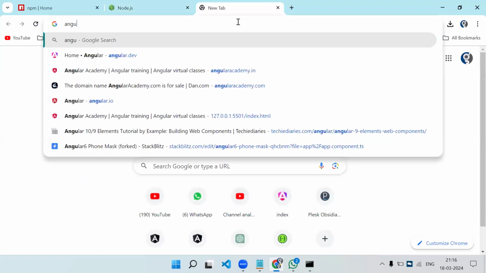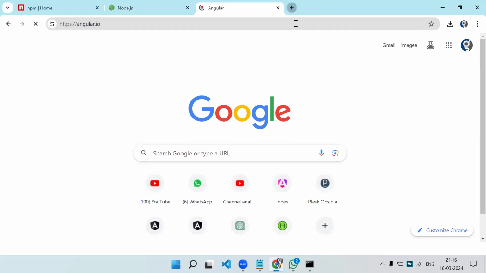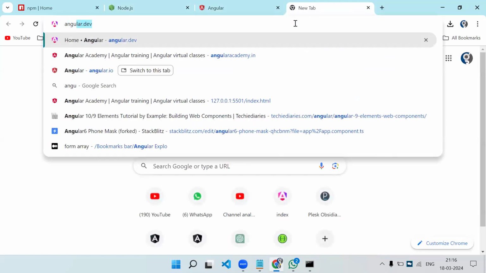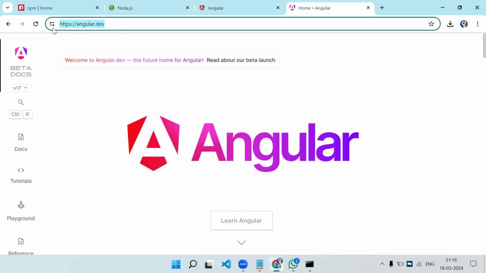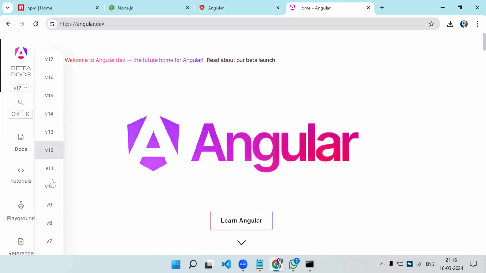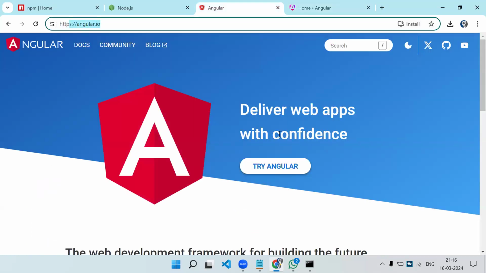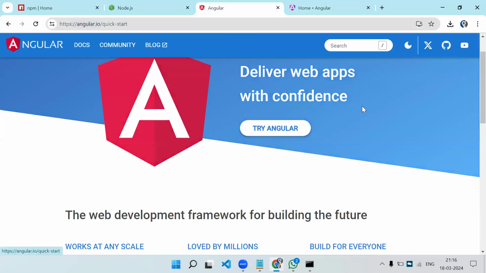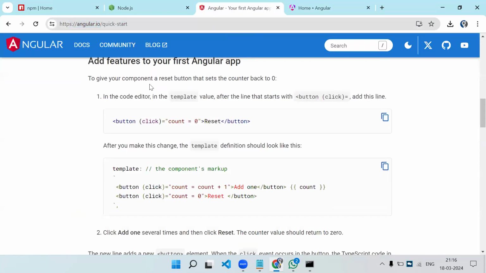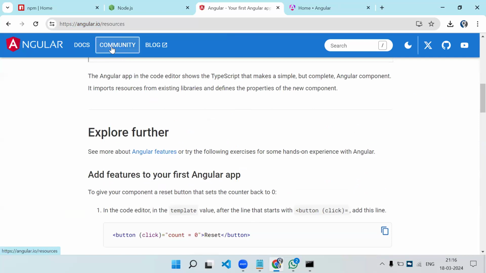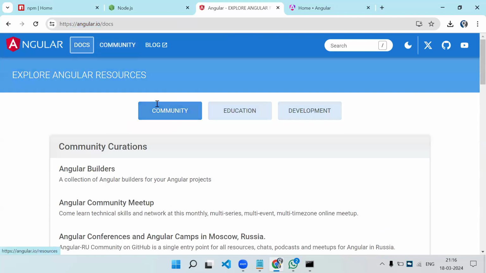Now Angular has two sites. First is angular.io, I will open this. Another is angular.dev, which is what we have got in Angular 17. Here you can choose the old version also, but this is just a playground which the Angular team has brought to us. The main site is angular.io. Now if I click on try Angular, it will go over here somewhere. Let's go to docs.